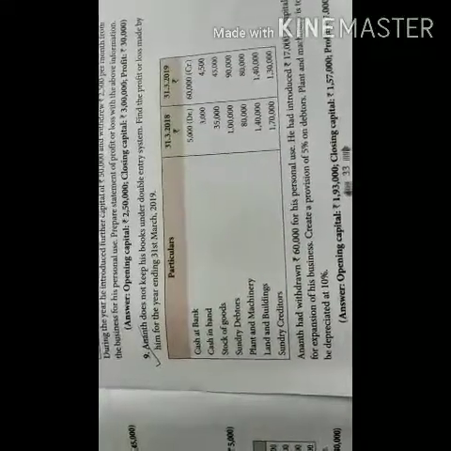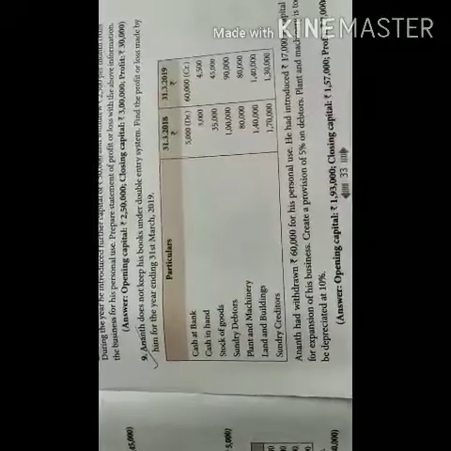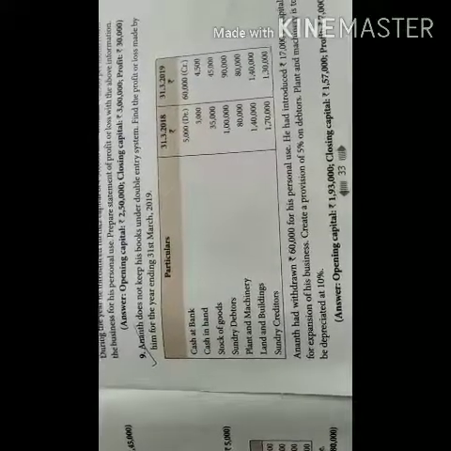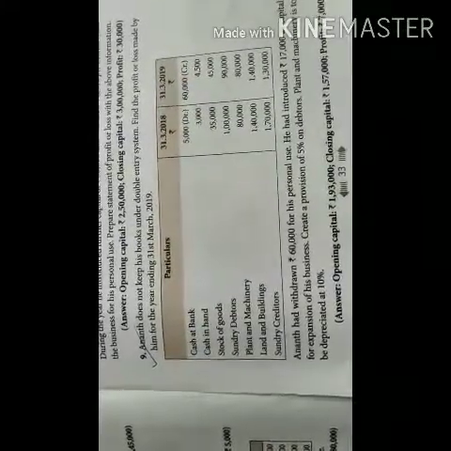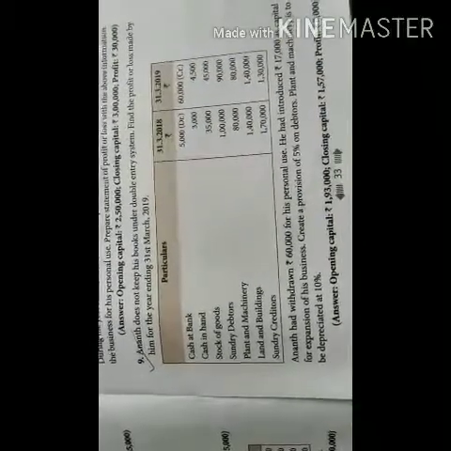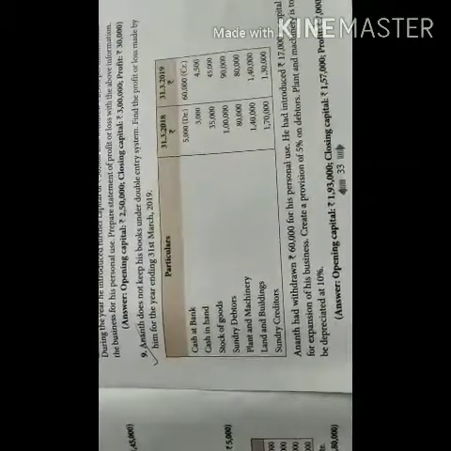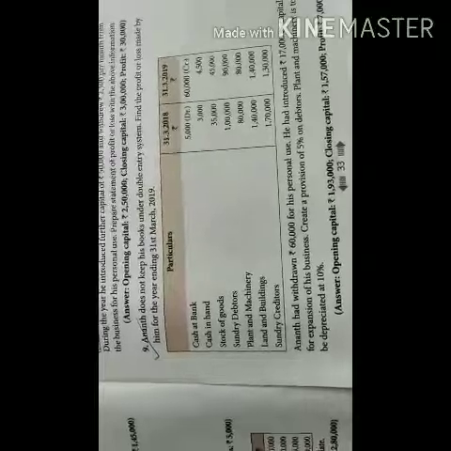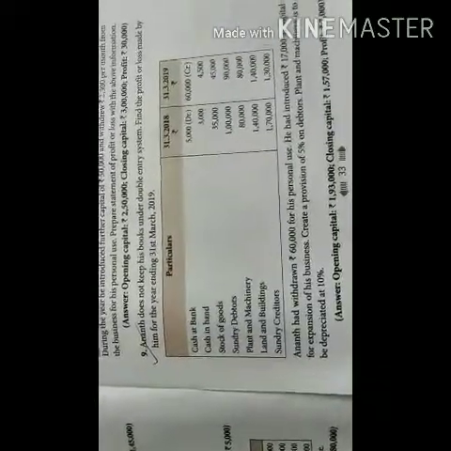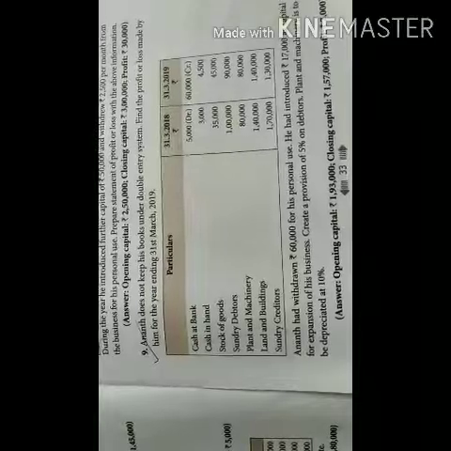Deduct that and show the remaining in the outer column. Plant and machinery is to be depreciated at 10%. So decrease in the value of the fixed asset, you call it as depreciation. Similarly, this plant and machinery depreciation has to be calculated while preparing the closing statement of affairs. Let us now look into the solution.